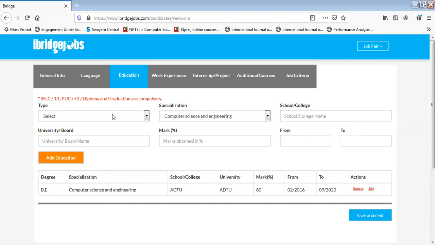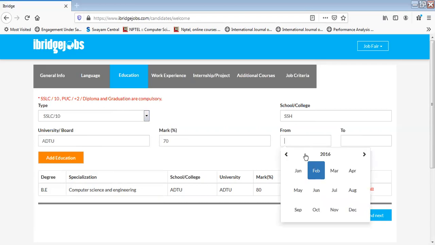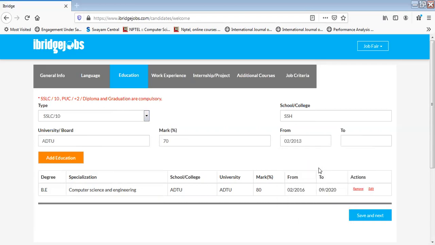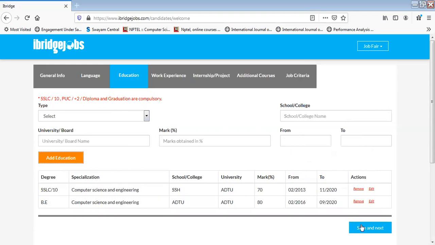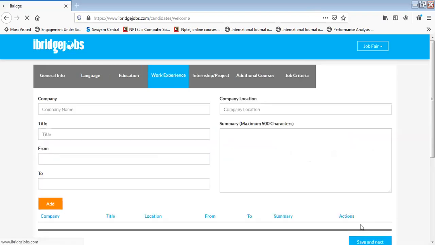Next, if you want to put up what you have done in your 10th, you can also mention this because this will give more preference. So I always suggest you please fill up your complete details so that there is no problem for you when you apply for a job. And again, Save and Next.